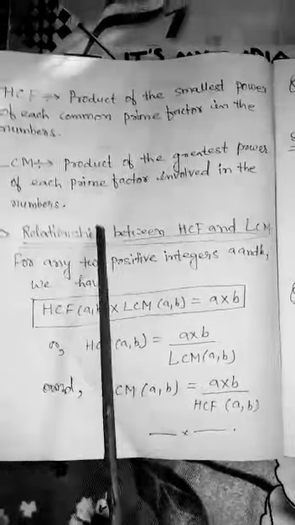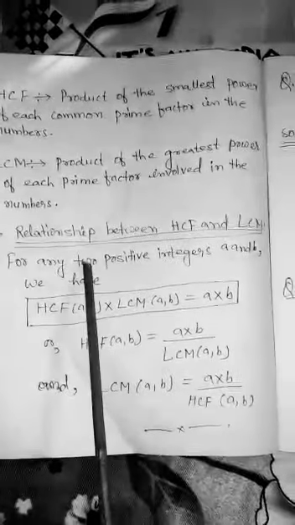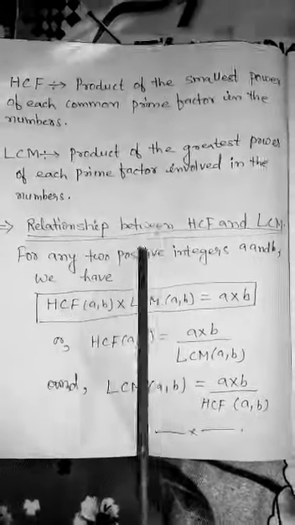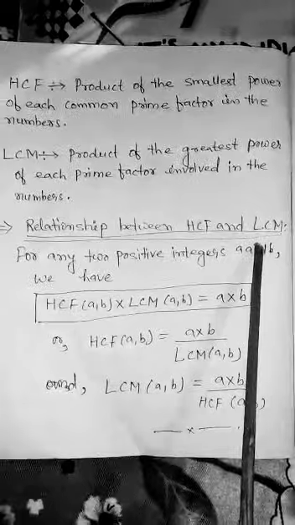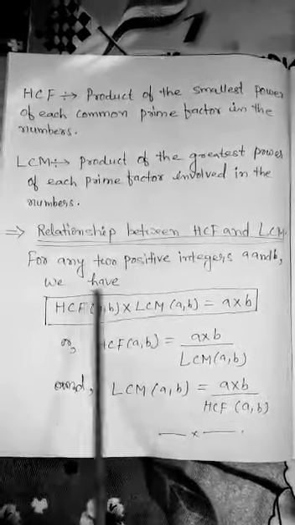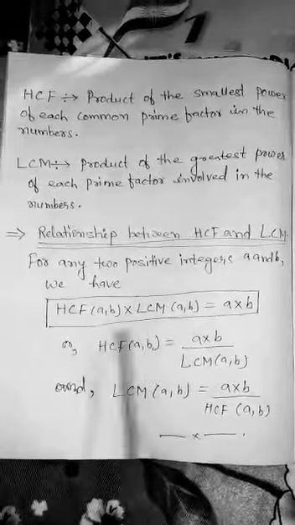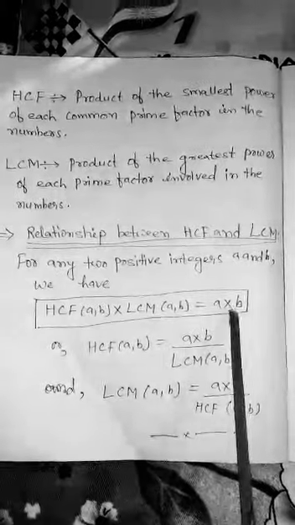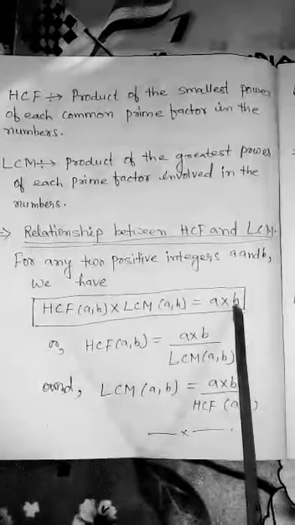We should find the relation. There is a relationship between HCF and LCM. Now see, for any two positive integers a and b, we have HCF of (a, b) into LCM of (a, b) is equal to a into b.